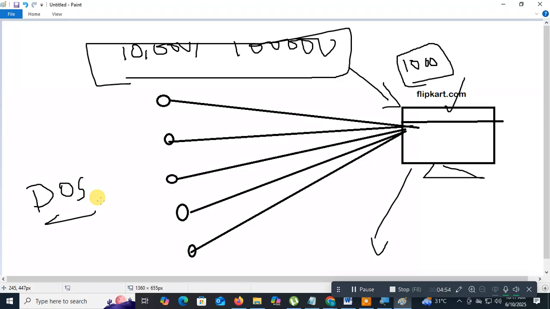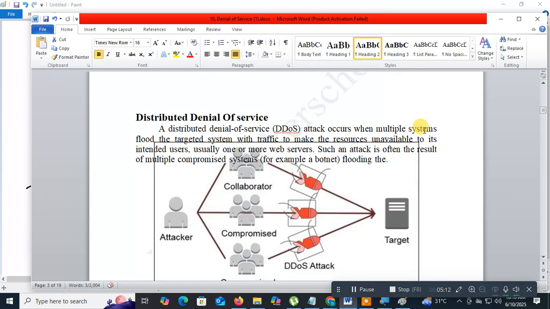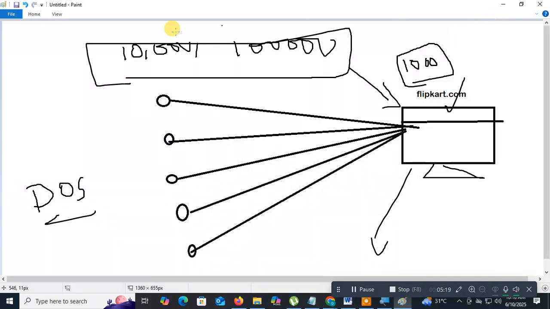That is called what? Denial of service attack. So what is the denial of service attack? It is an attempt to make a machine, the server, unavailable to the intended users. That is known as the denial of service attack. What is the distributed denial of service attack? Okay, I'll tell you that. How is a distributed denial of service attack performed?